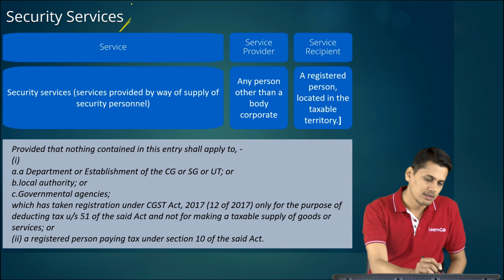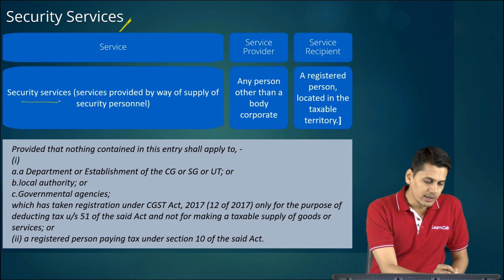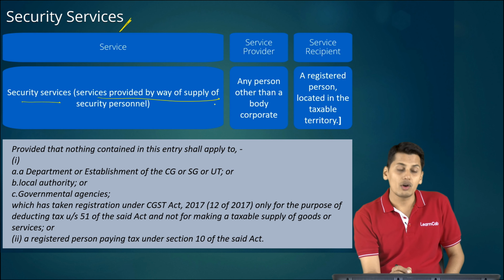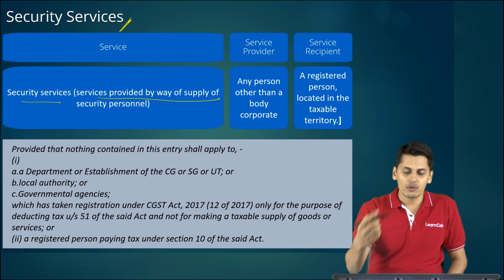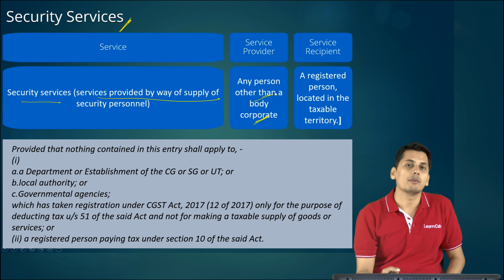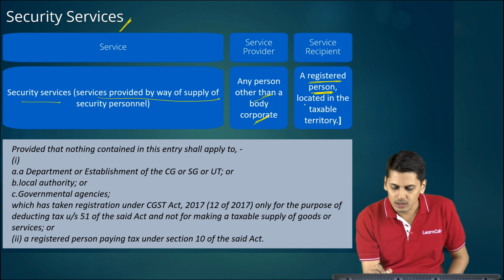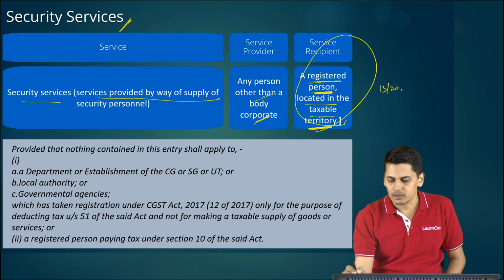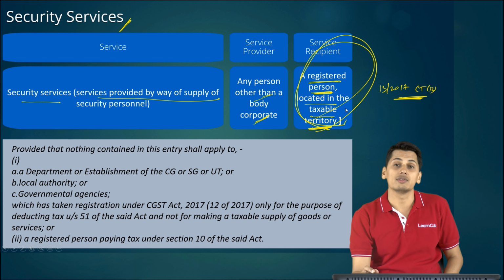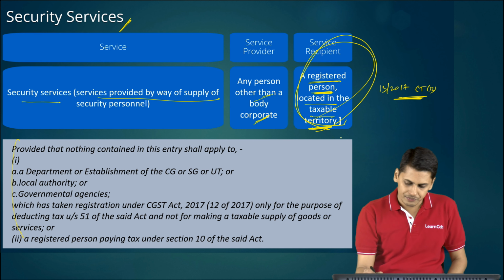The next is security services. New addition, it is a new entry. Security services, that is services provided by way of supply of security personnel. If the service provider happens to be any person other than a body corporate, and the recipient of service happens to be a registered person who is located in taxable territory, then according to 13/2017 central tax rate, it is the recipient of service who is liable to pay GST under reverse charge mechanism. Now friends, there is a proviso.